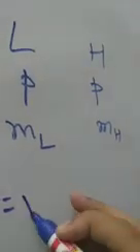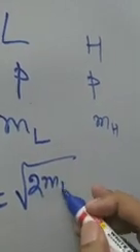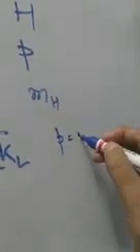The momentum of the light body will be equal to root over 2 ml kl, where kl is the kinetic energy of the light body, and the momentum of the heavy body will be root over 2 mh kh, where kh is the kinetic energy of the heavy body.